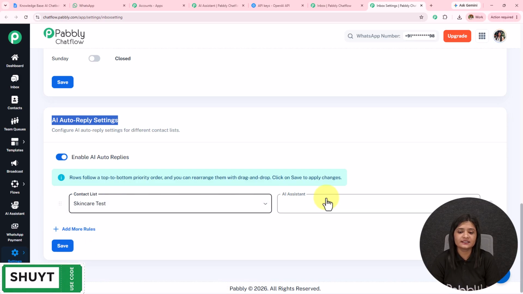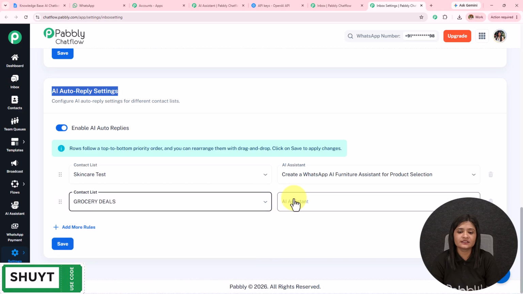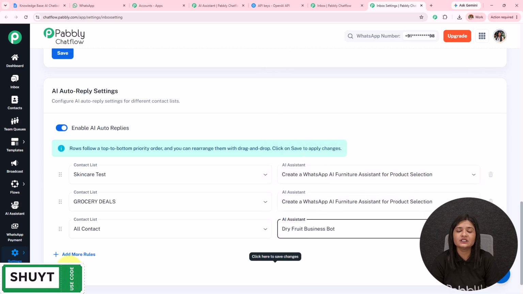I have to select the list, and select the AI assistant for that particular list. Add more rules, select another list, select another AI assistant for that list. Add more rules, select all the contacts, select another AI assistant for all the contacts. Simply save rules. In this manner, this AI assistant will be assigned to this particular list, this to this, and this to all the contacts. This is how we have created this AI assistant.